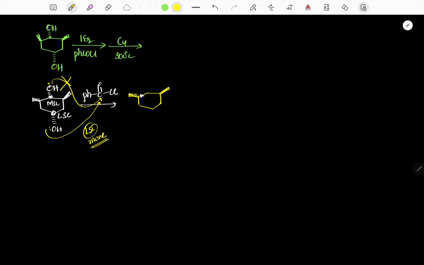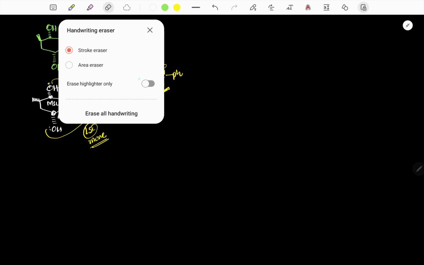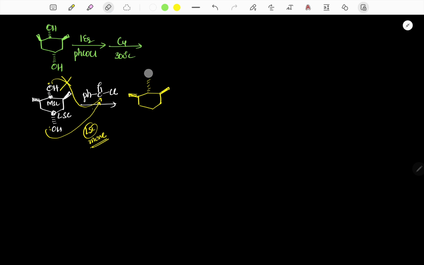above the plane, below the plane, OCOPh. The less sterically hindered one is this one. Therefore, below the plane, OCOPh.